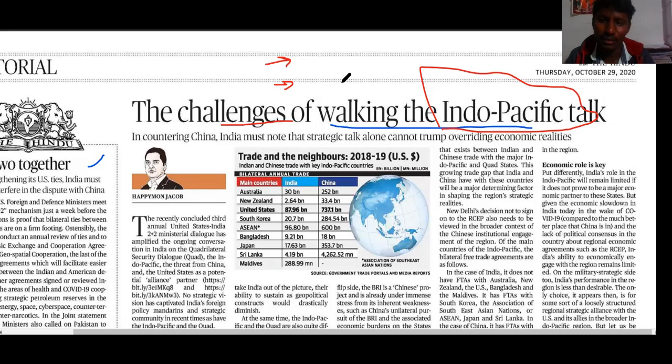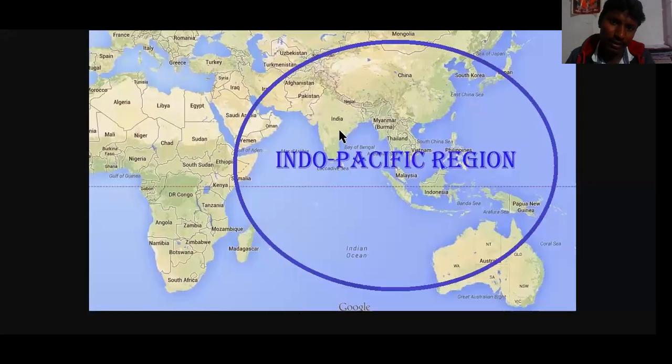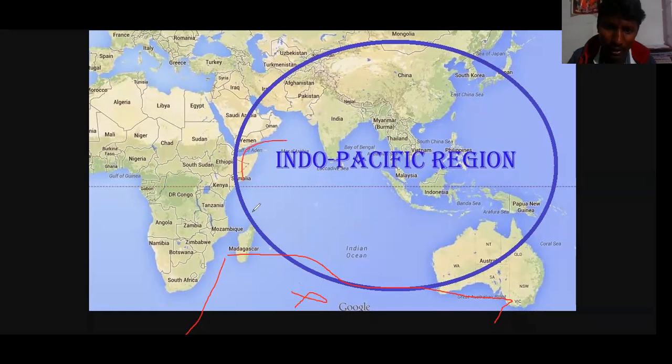Let's discuss firstly what is the Indo-Pacific. Let's look at it. This is the Indo-Pacific region. What are the parts involved in this? The Indian Ocean and the Pacific Ocean. Coming to the Indian Ocean, the whole part of the Indian Ocean except the polar regions and the temperate regions is covered in the Indo-Pacific region.